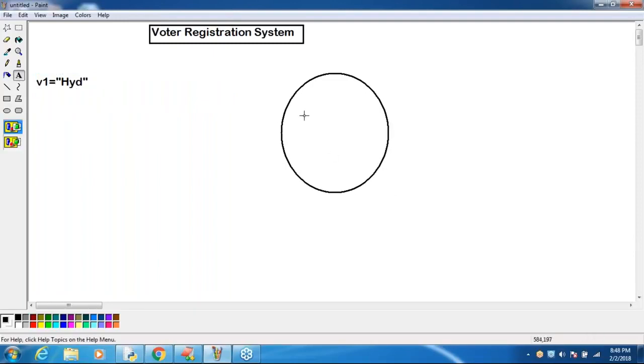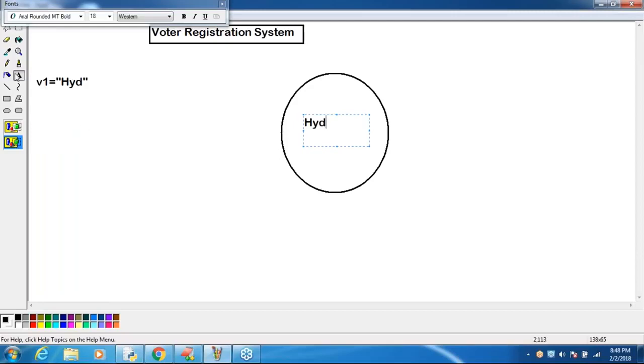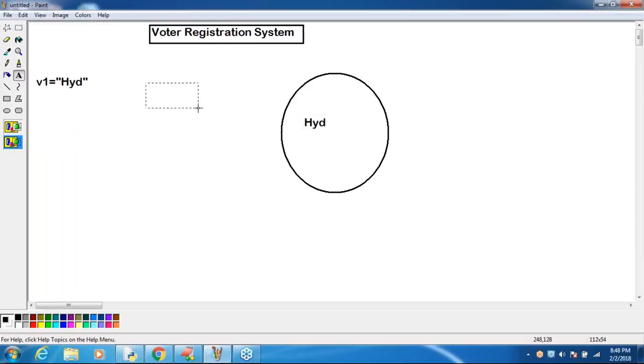What is the city name, sir? Hyderabad. And what is the reference variable name, sir? V1. Okay, V1, like this, right? For the first line, this is the memory representation, right?